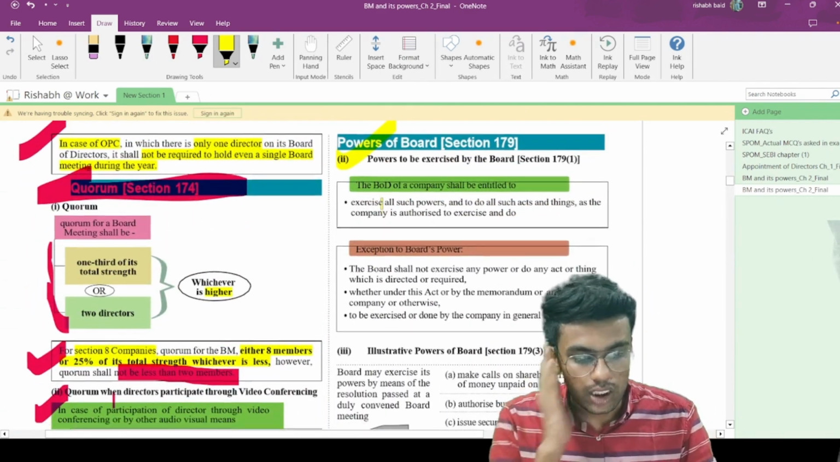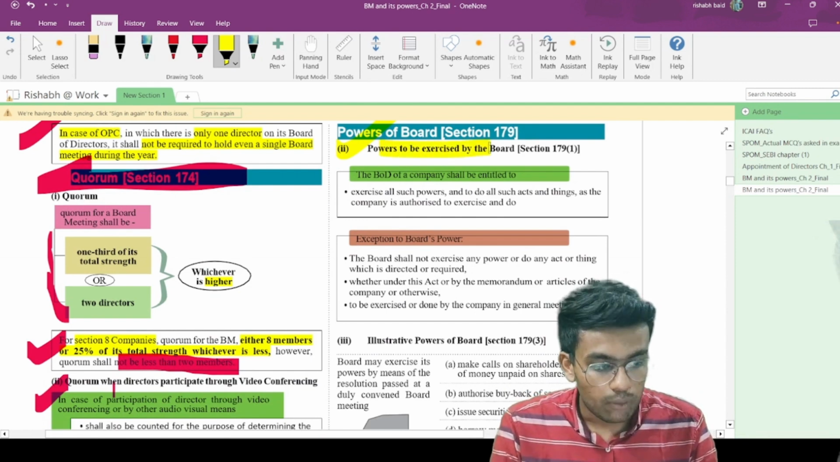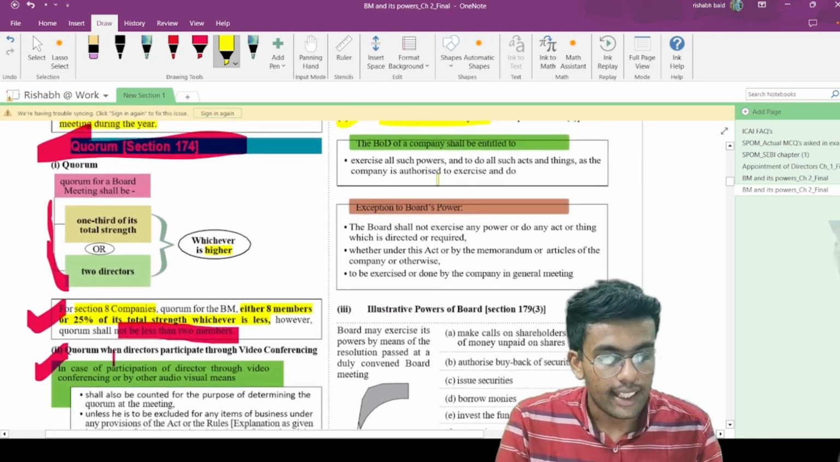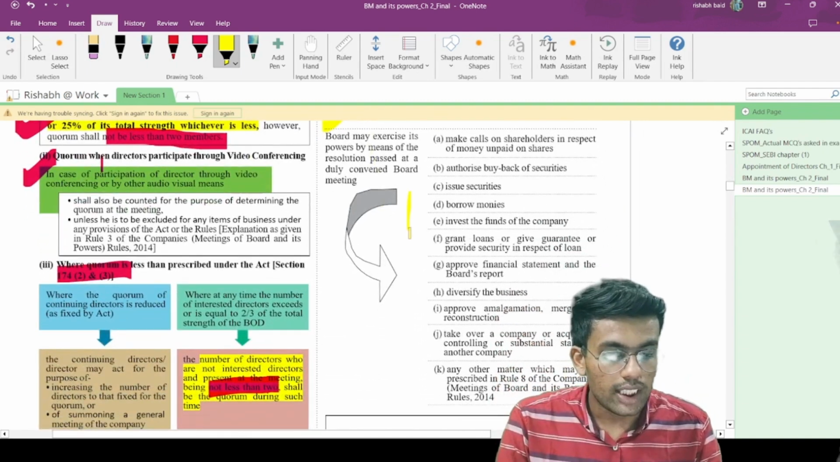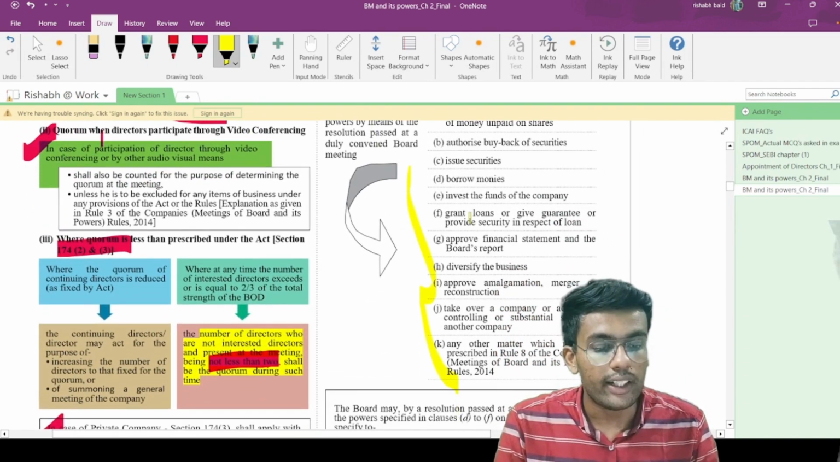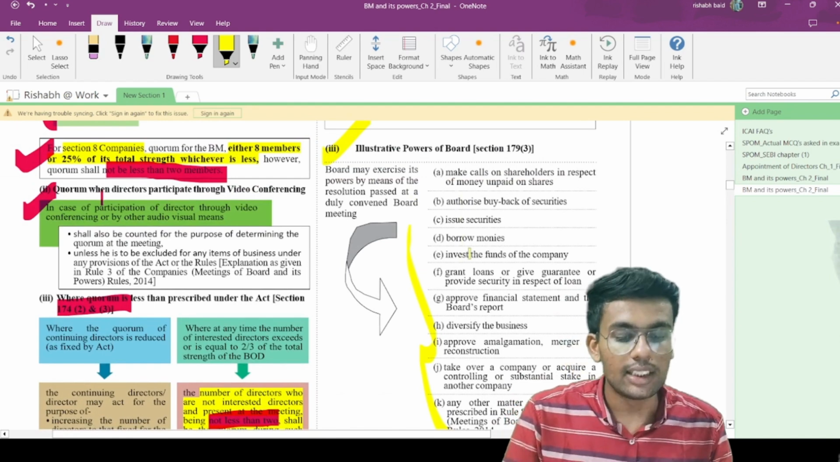Section 179 talks about what? Power to be exercised by the board. What are the powers that the board should be exercising? So this one you should definitely read on your own and you will be able to understand. So what are the powers that the board has? They can get into all this without even passing a special resolution.